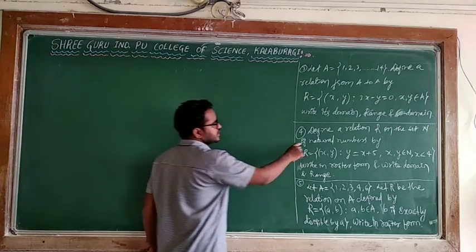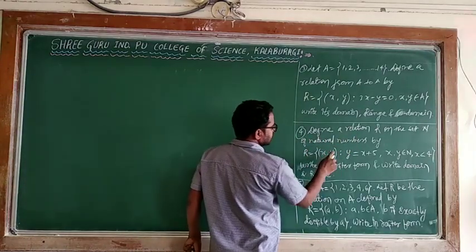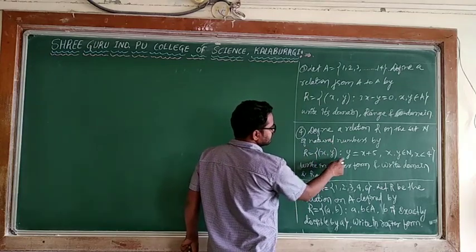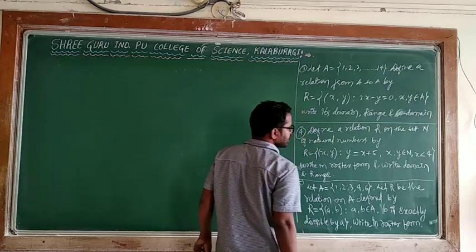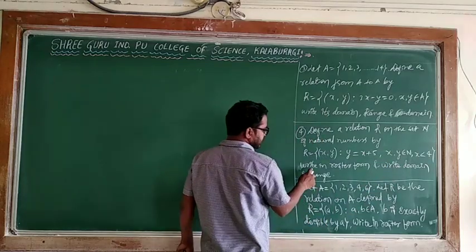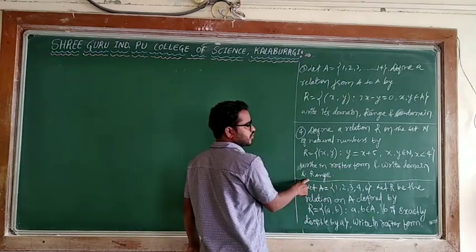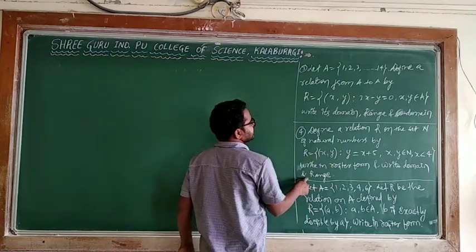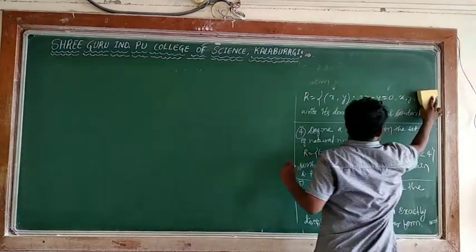What is the fourth one? Define a relation R on the set of natural numbers. It is given R is equal to {(x, y): y = x + 5, x, y belong to natural numbers, x is less than 4}. Write in roster form and write down the domain and range. So this third question is over. I will remove this.